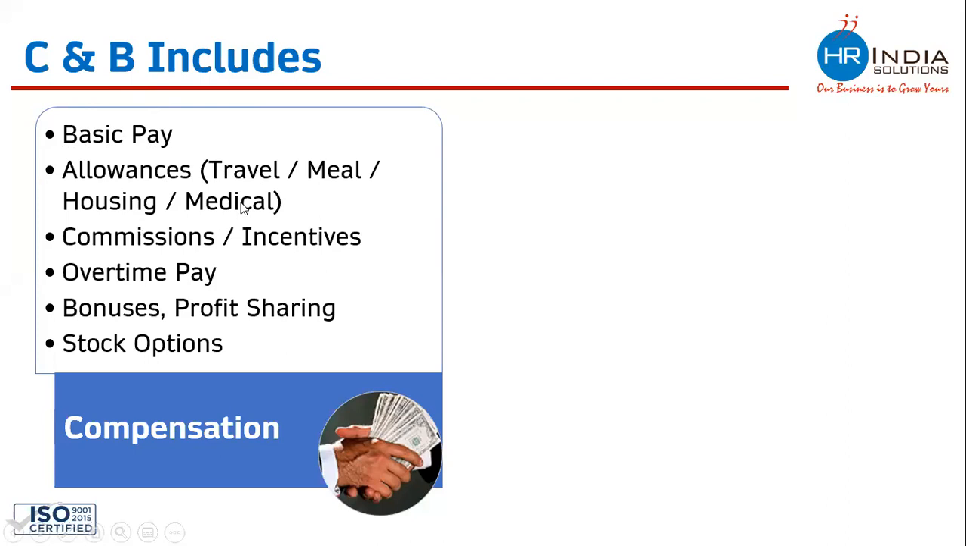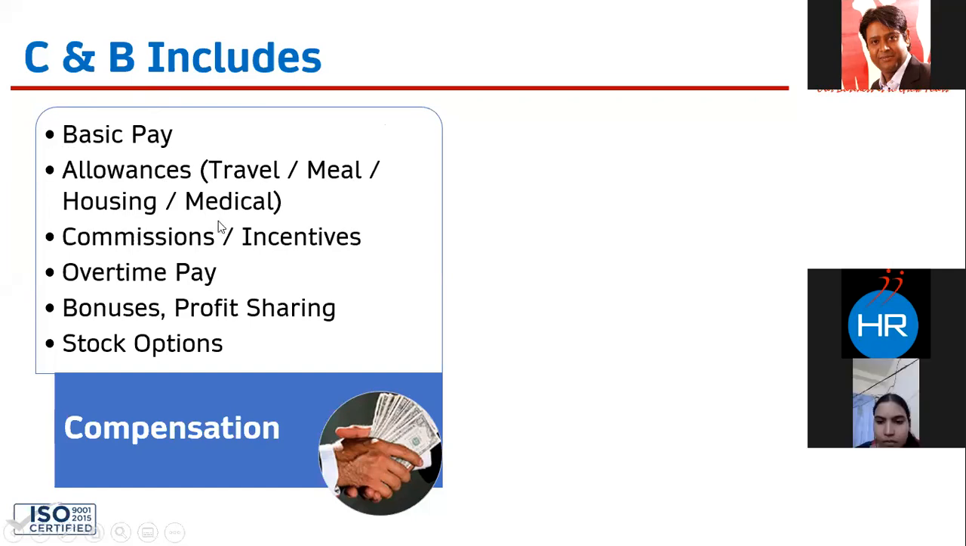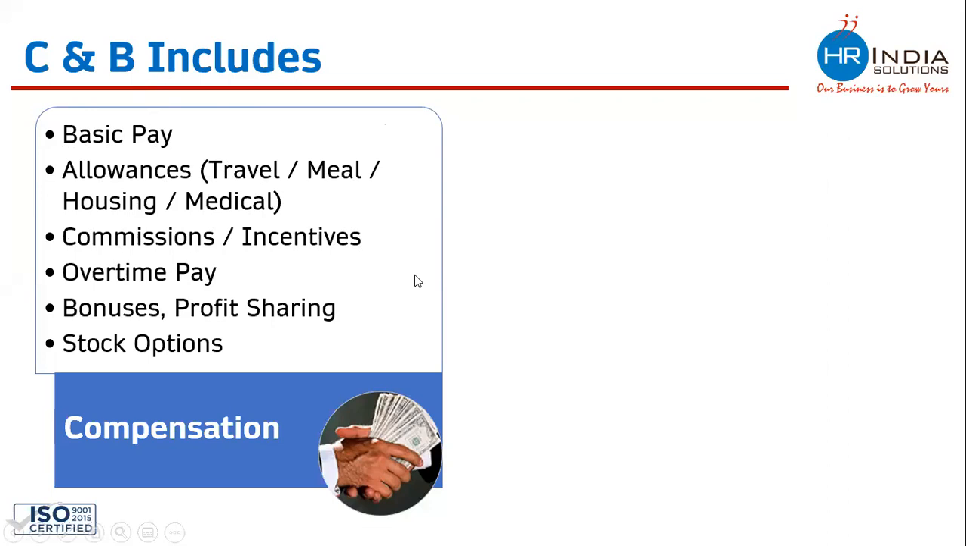Then we have allowances. Allowances can be of different types. This is mainly to meet the other expenses of the employee, which is related to the company's work. So allowances can be travel allowance, meal allowance, housing allowance, medical allowance, and there are many n number of allowances which are available. We'll discuss in detail in the coming slide. Then there are commissions and incentives also, which can be the part of the compensation package. There could be overtime pay, bonuses, profit sharing, and the stock option. So all these components include money. So that is why they are the part of compensation.